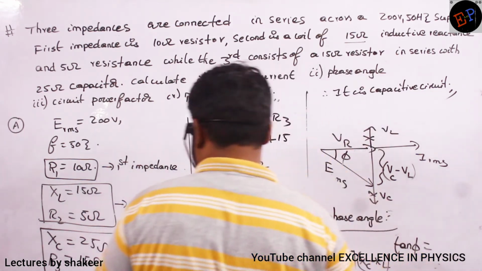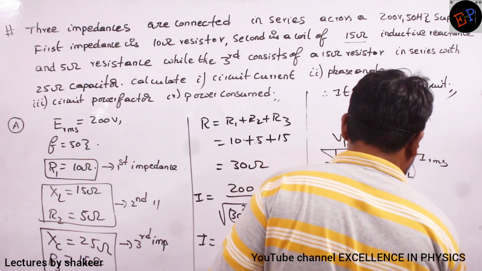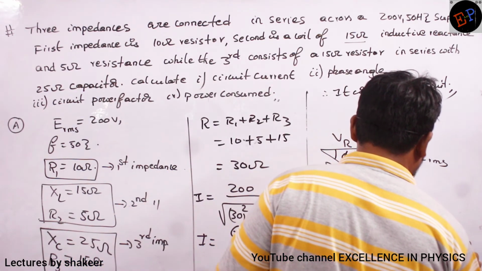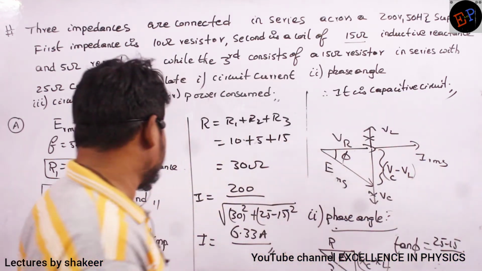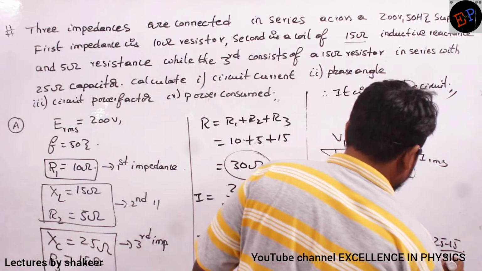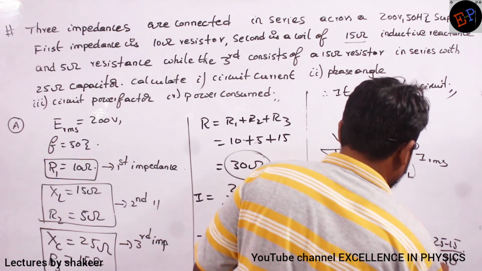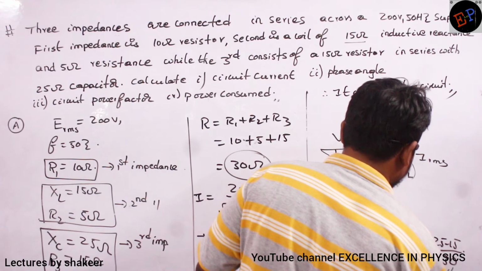XC is how much? 25. XL is 15. So 25 minus 15 divided by the total resistance. Total resistance is 30. So therefore, tan phi value is 10 by 30, 1 by 3.